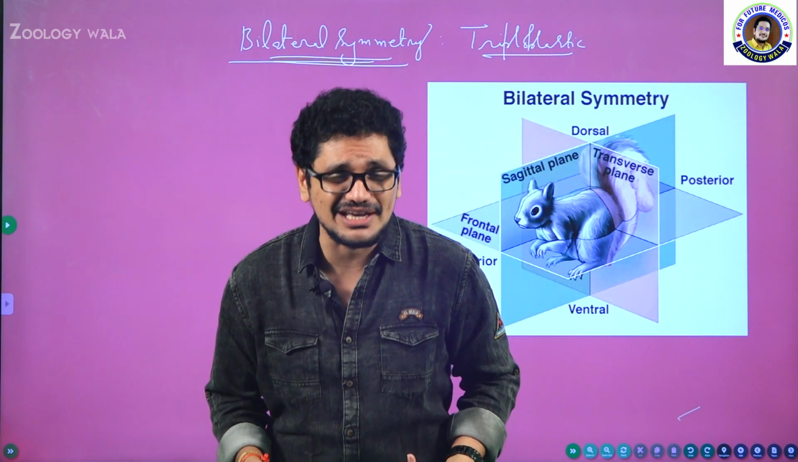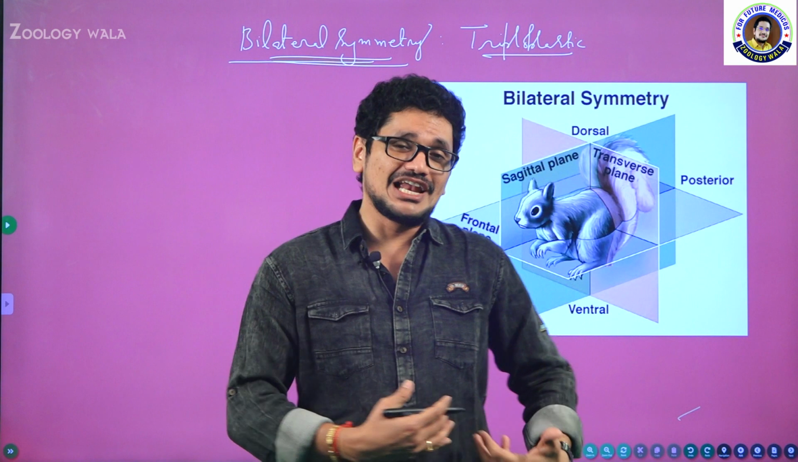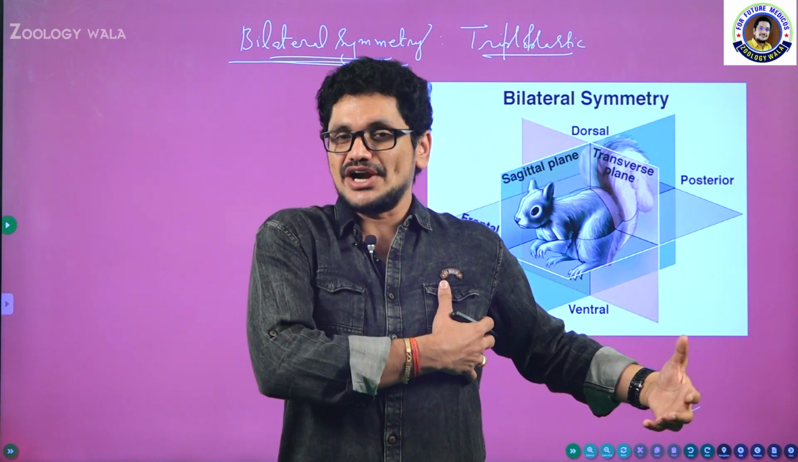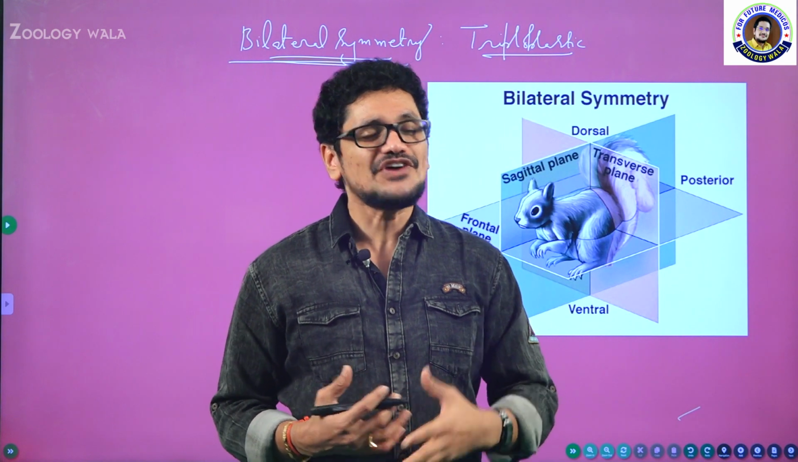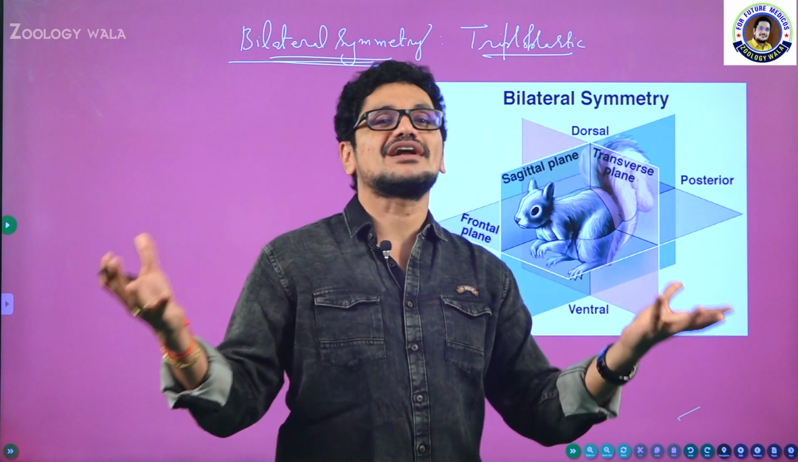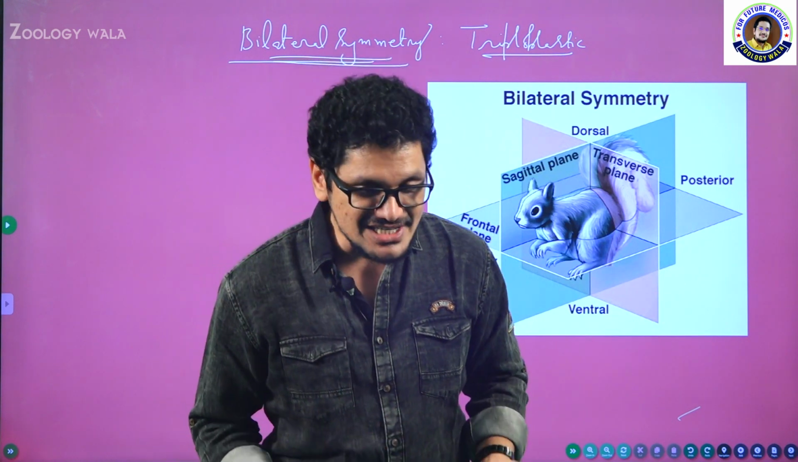But what about the stomach here? It is present on one side, and the liver is present on the other side. What about these organs? You tell me. The heart is also not exactly present on one side. If some organs are not present exactly at the center, how are those organs going to be divided? So that is the reason.